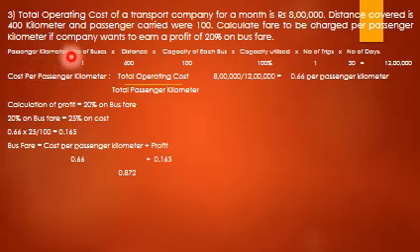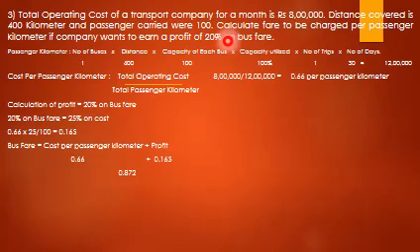So passenger kilometer equals number of buses into distance into capacity of each bus, capacity utilized, number of trips into number of days. So 1 into 400 into 100 into 100% utilized into one trip, for 30 days, it comes to 12 lakh passenger kilometer. When it comes to calculating cost per passenger kilometer, we use the formula total operating cost divided by total passenger kilometer. Total operating cost is already given, it is 8 lakh, and total passenger kilometer we have just calculated, it is 12 lakh, so it comes to 0.66 per passenger kilometer.